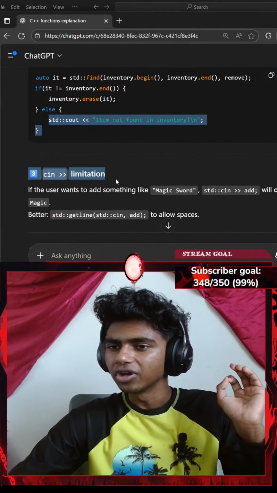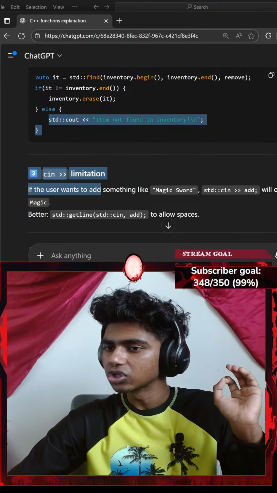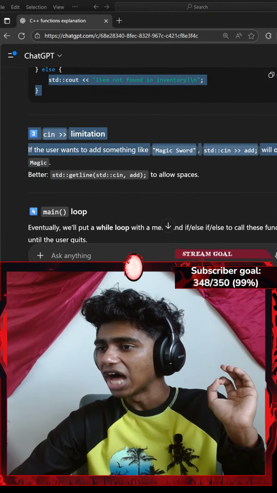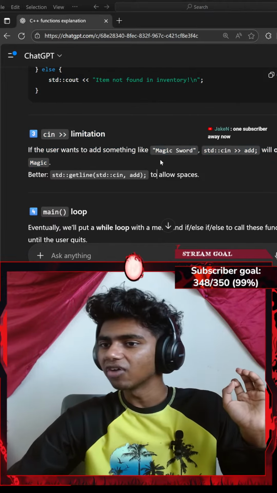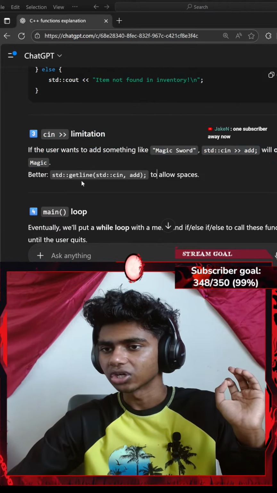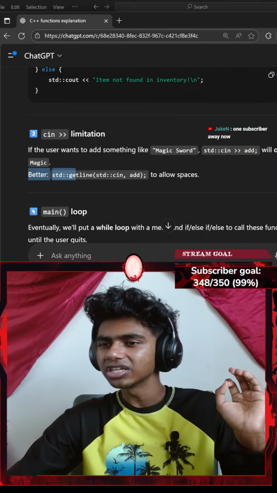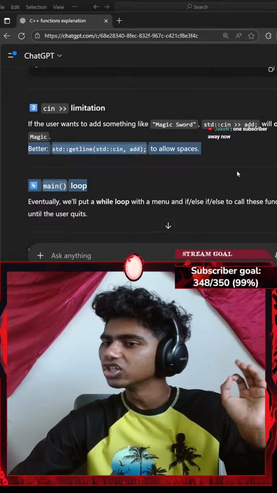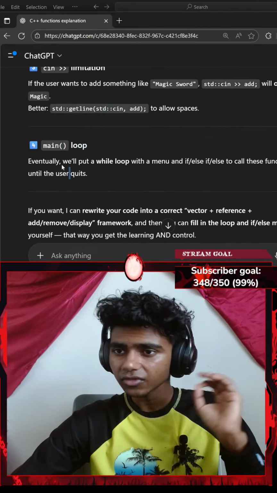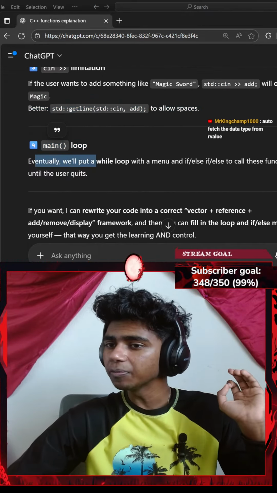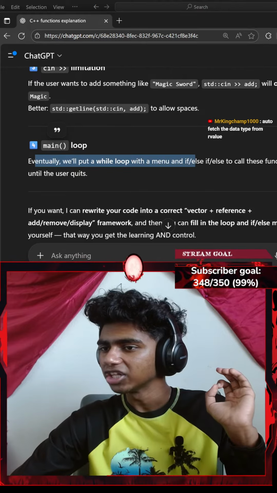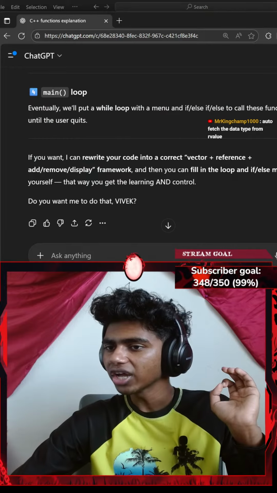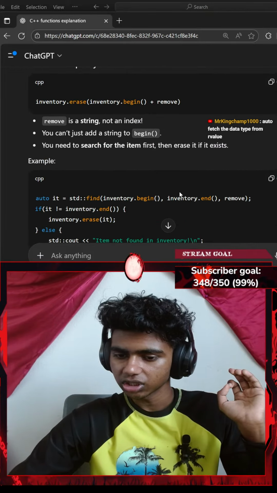Std::cin limitation. If this user wants to add something like magic sword, std::cin add will only read magic. Honestly, yeah, for this we need the getline function, I'm pretty sure. Okay, there we go. Better, std::getline, std::cout add to allow spaces. Okay, main loop. Eventually we put a while loop with a menu and if/else to call everything. If you want, I can rewrite the code correct plus vector.